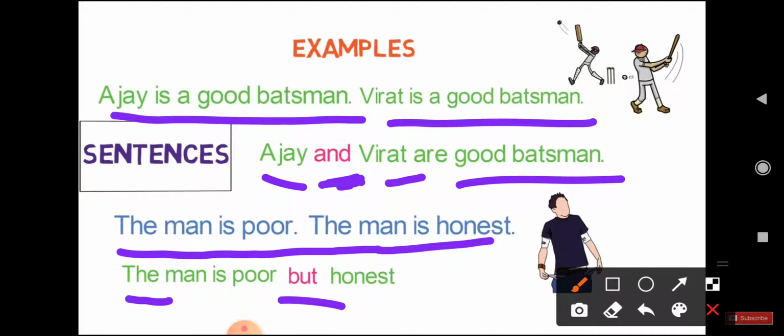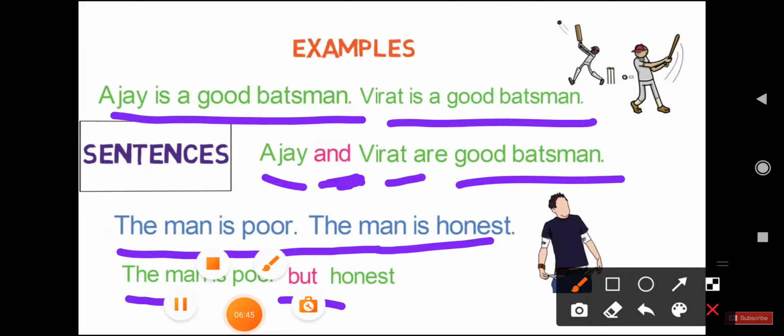It joins two words or two sentences without changing the meaning. The meaning of this sentence is not changed. We just used a conjunction. So conjunction is a word which joins two or more words, sentences and clauses. I hope you are getting my point.